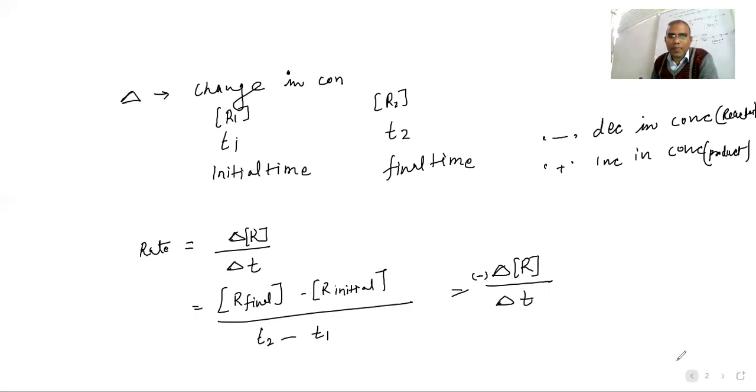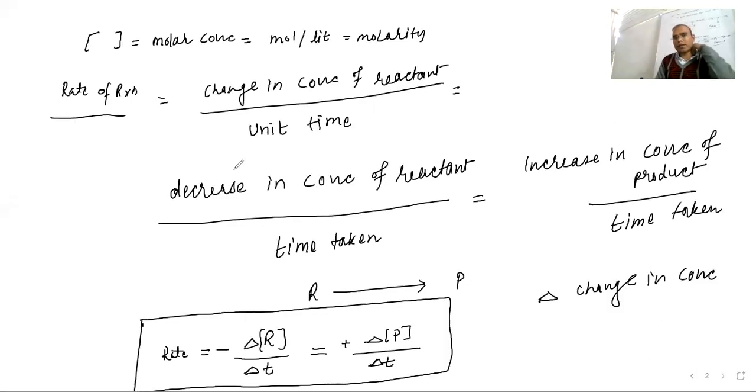So here we explained change in concentration of reactant. Change means the delta: decrease in concentration of reactant or increase in concentration of product. So delta R, if you want to write it, a minus sign will be there, and it can be R2 minus R1, which are the concentrations, divided by T2 minus T1.